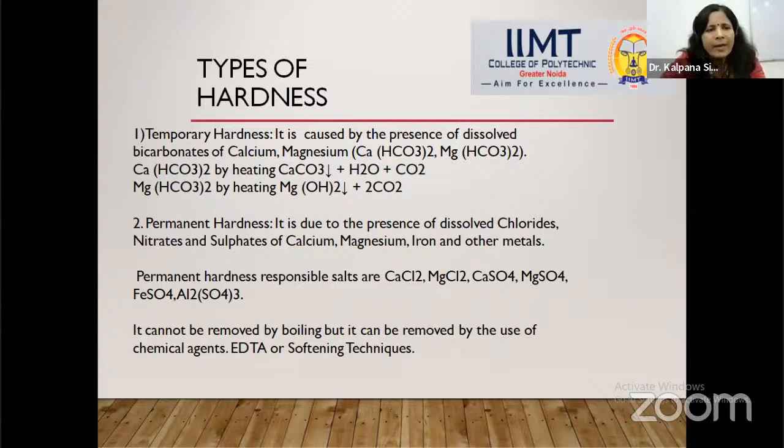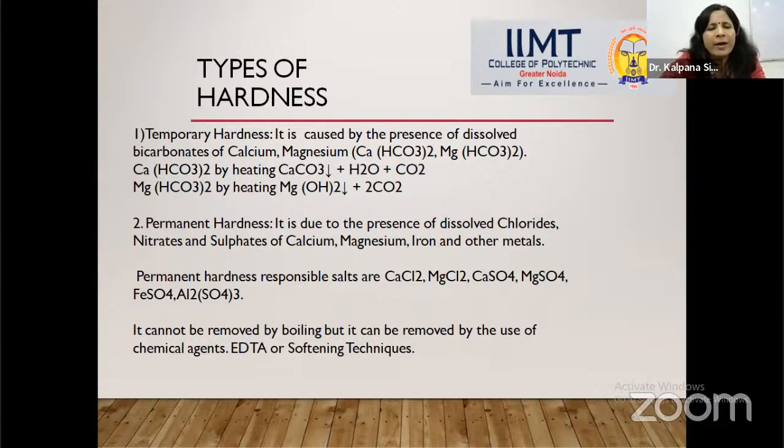It can be called carbonate hardness because this hardness is caused only due to the presence of bicarbonates of calcium and magnesium. That's why it is also called calcium carbonate hardness. So many times it can be asked in exams. That's why it is very important to understand the temporary hardness, the alkaline hardness, and the carbonate hardness.